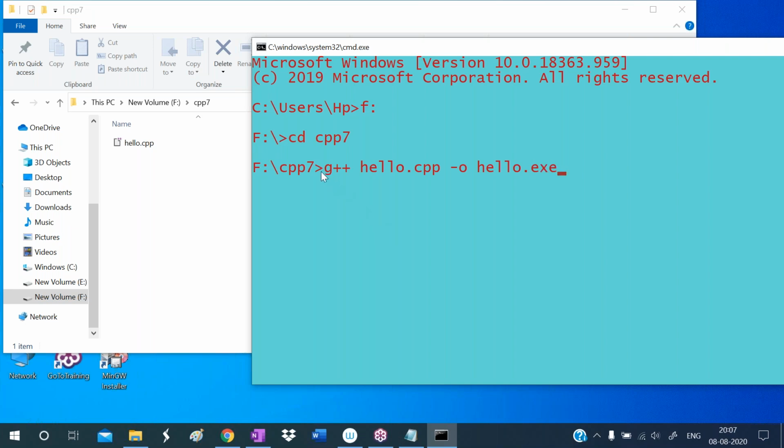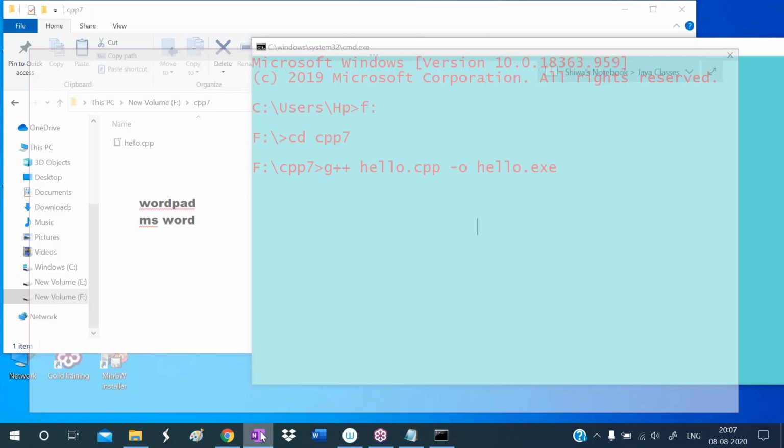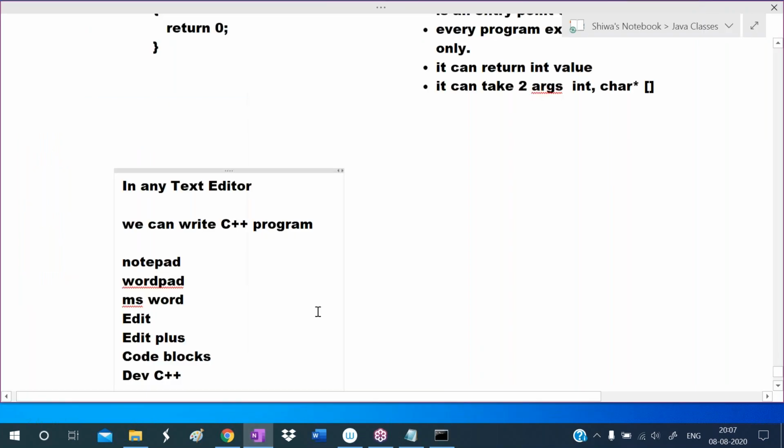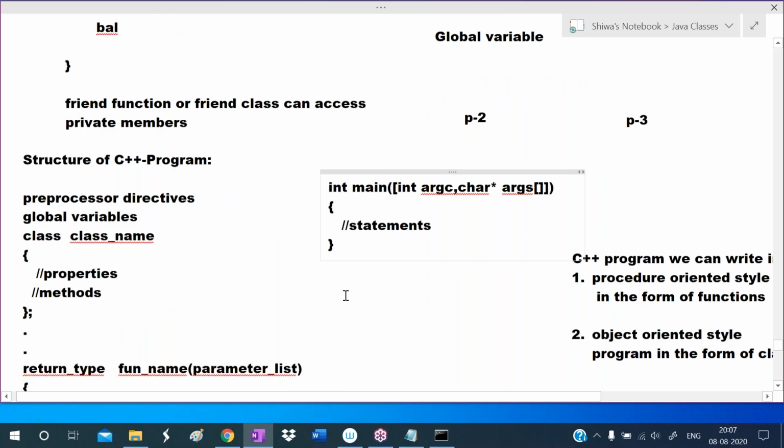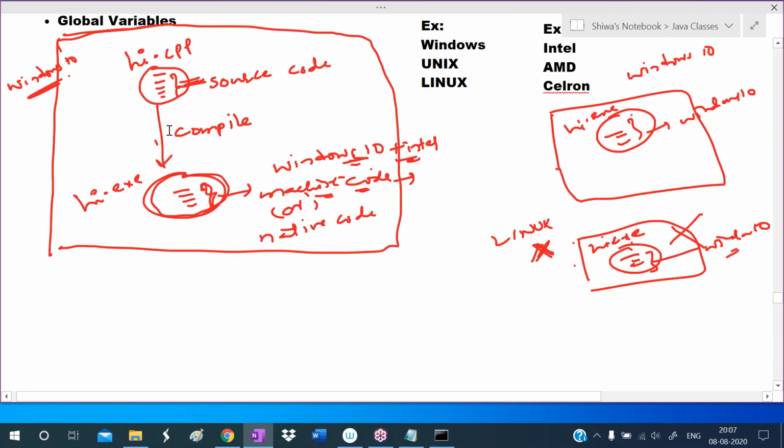After compilation, what will it generate? An exe file. Today I explained the execution process of C++. We write the program, which is called source code. That source code we compile, and after compilation it creates an exe file.